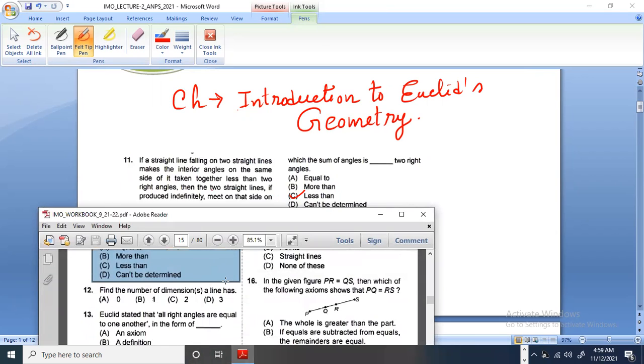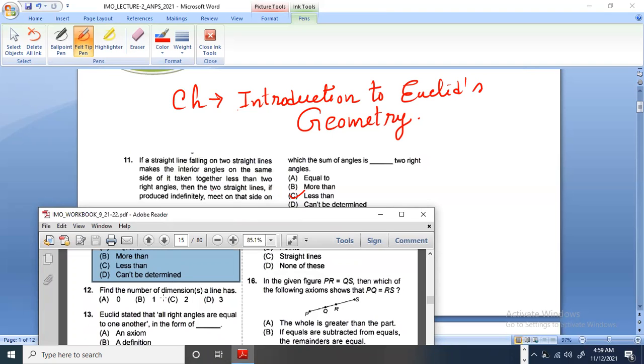So let us do question number 12. Find the number of dimensions a line has. See, a dimension means a path through which you can move freely. In physics, it is called degrees of freedom. Okay. So dimension means degrees of freedom. So how many ways can you move?